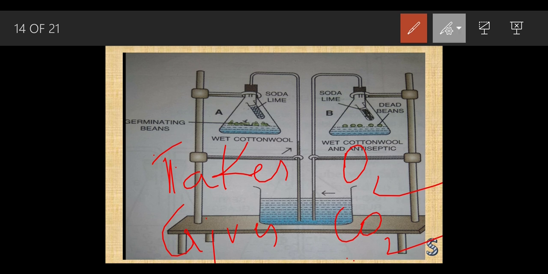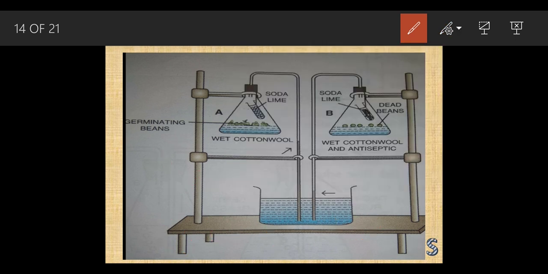So when the carbon dioxide is released in flask A, the function of this soda lime is to absorb the carbon dioxide. What is the function of this soda lime? The function of this soda lime is to absorb the carbon dioxide which is released by the seeds.